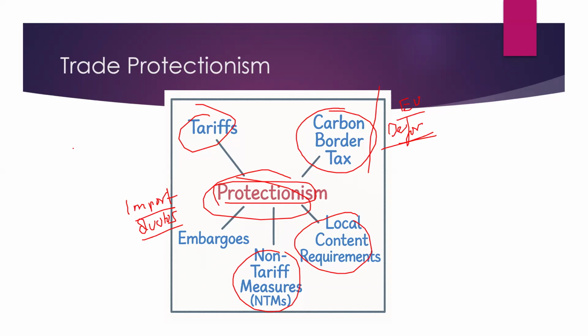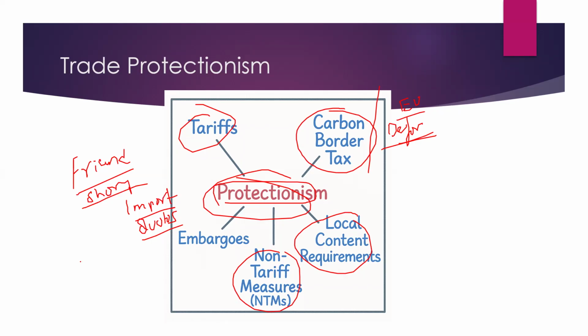Fine. Can we mention friend shoring? What is friend shoring? Can anyone tell me? Trade only between friends, very good. Trade mostly between friends. Even if I say FDI investments in neighboring countries or in friendly countries, does it come under trade protectionism?